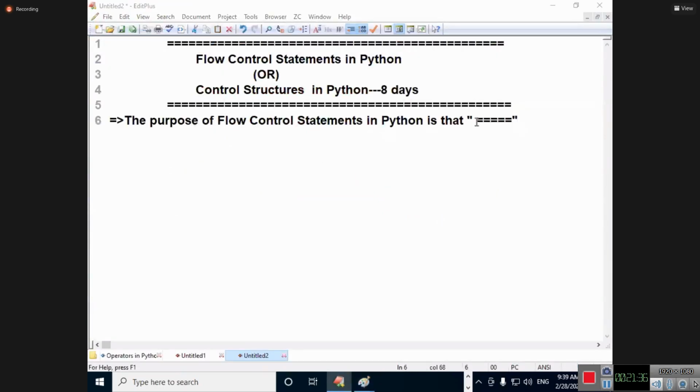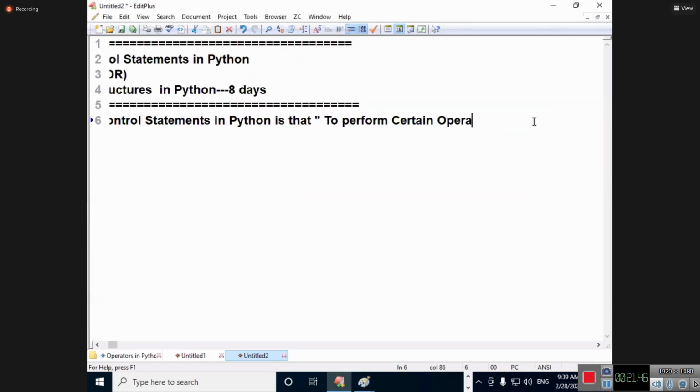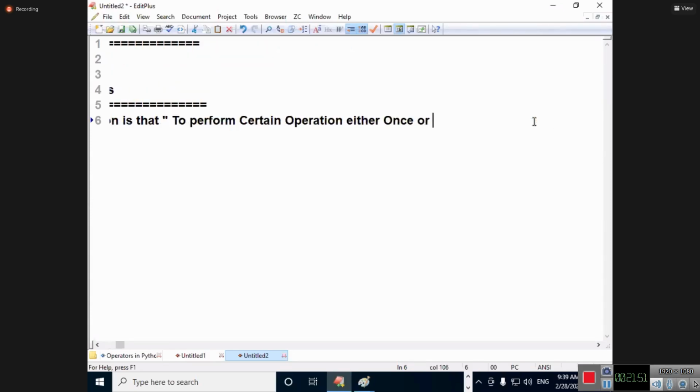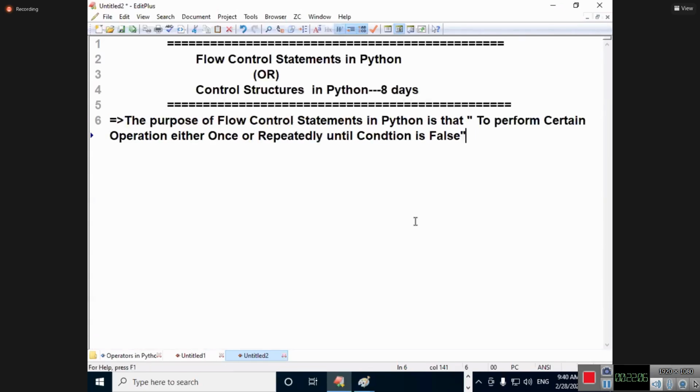The purpose of flow control statements in Python is to perform a certain operation either once or repeatedly until the condition is false. This is the overall title of it. If I extend it a little, to perform a certain operation.